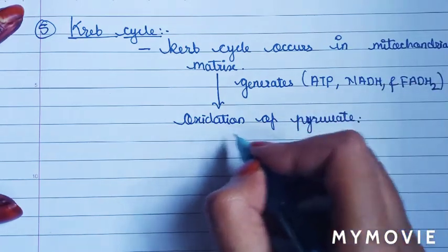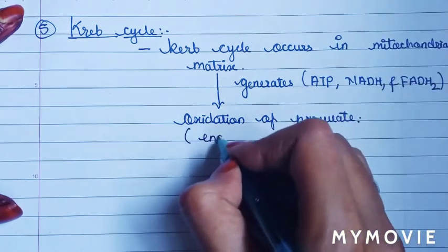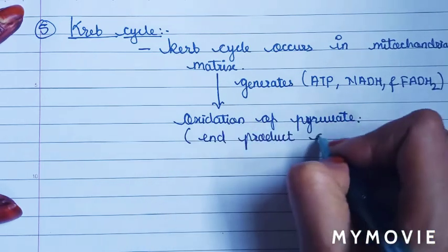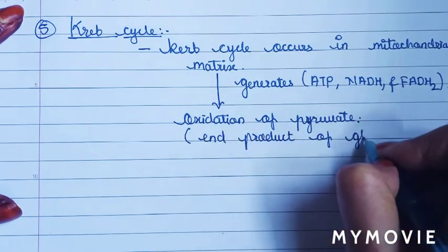Pyruvate is the end product of glycolysis.